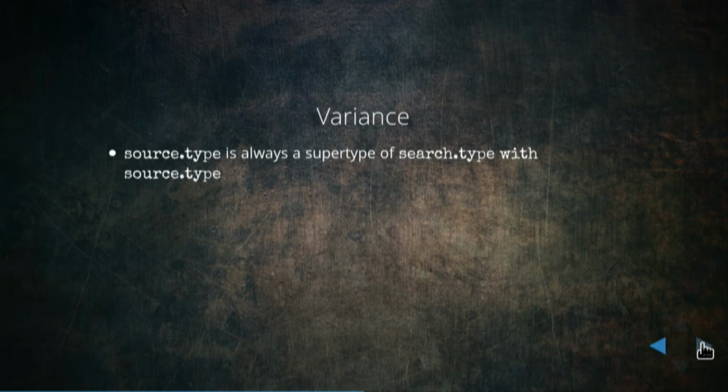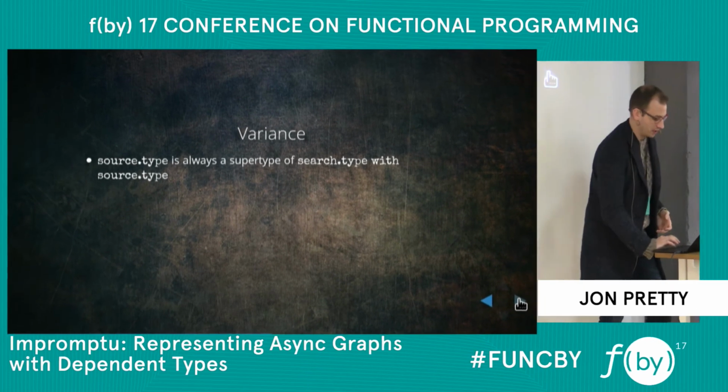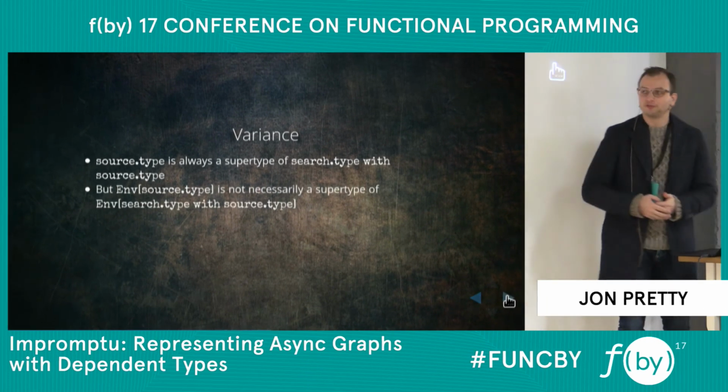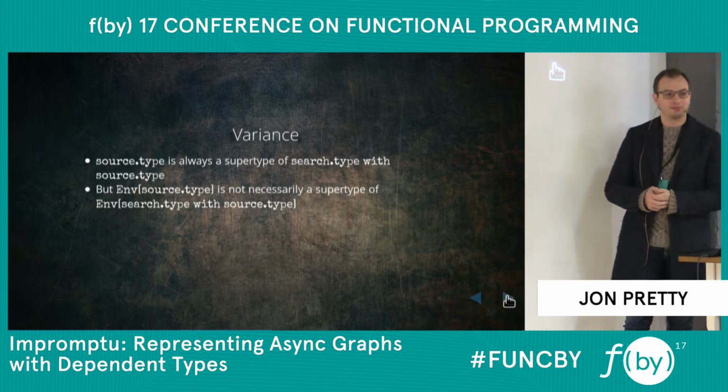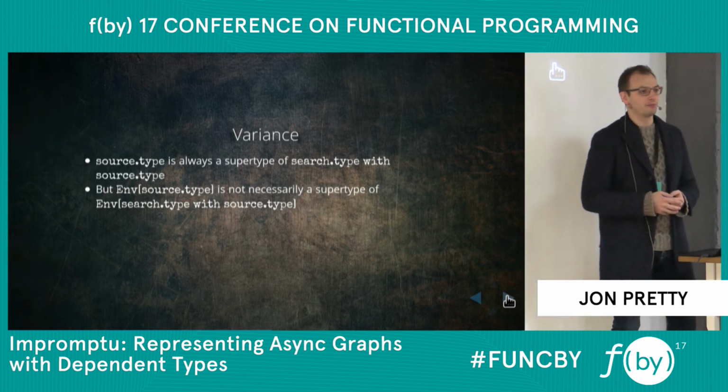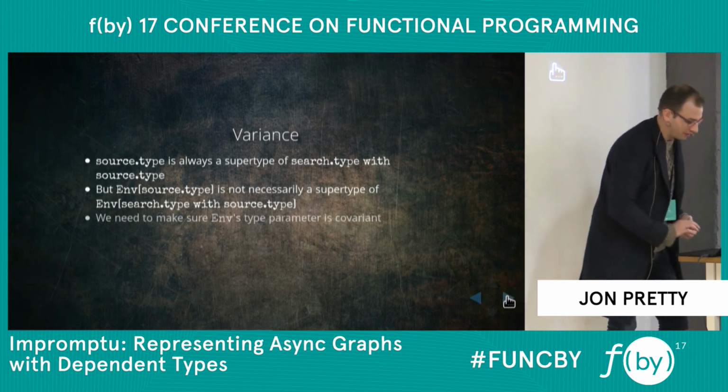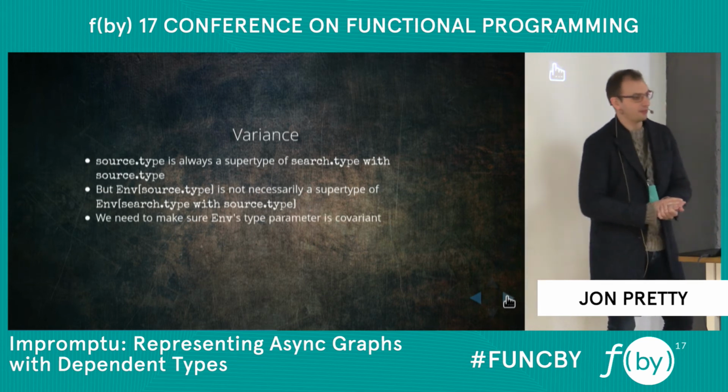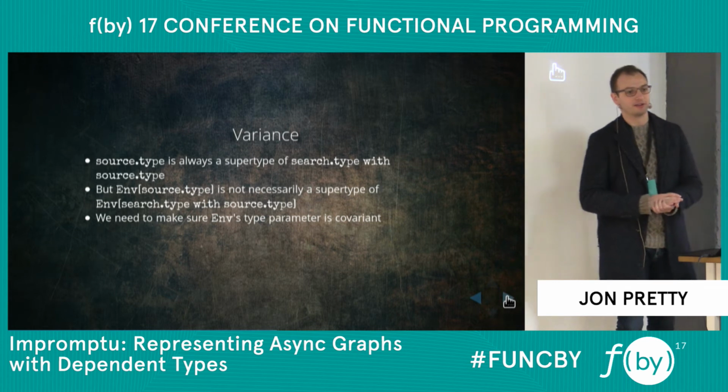So, as I said, source.type is always a subtype of search.type with source.type. We know that. But if we were to wrap it in some other type constructor, Env, this is not necessarily true. It might be true, and the times when it's true is when the type parameter of Env is covariant.